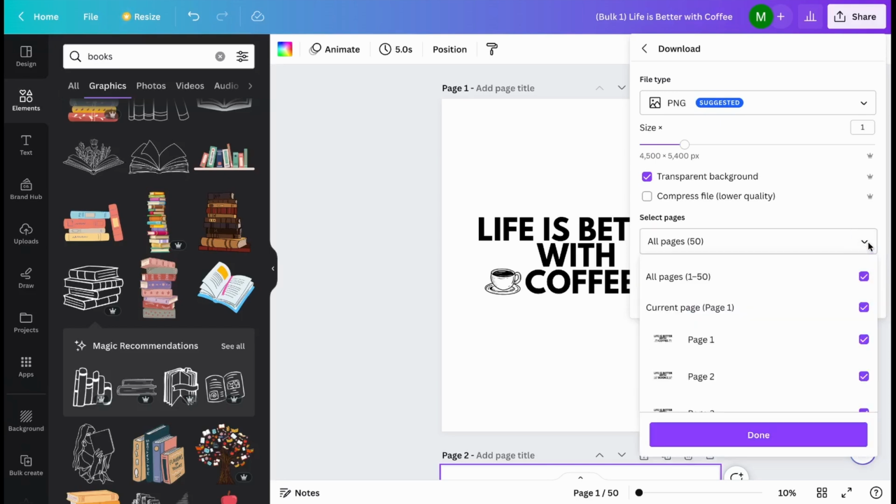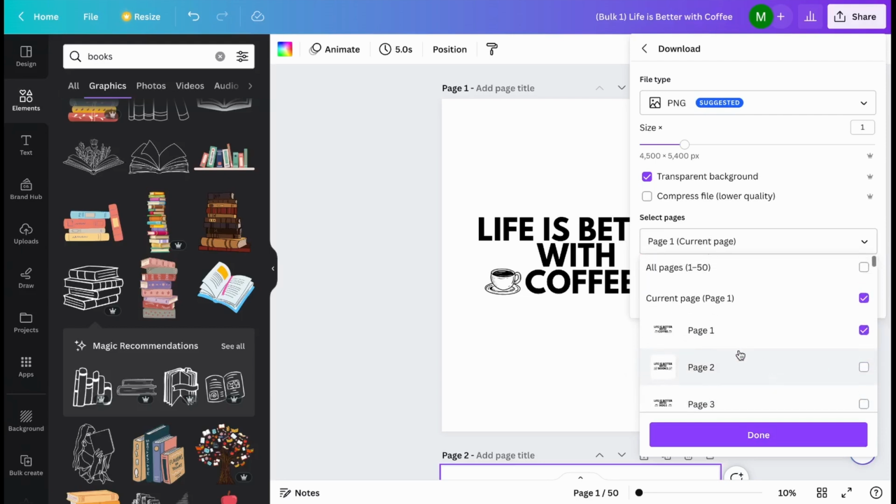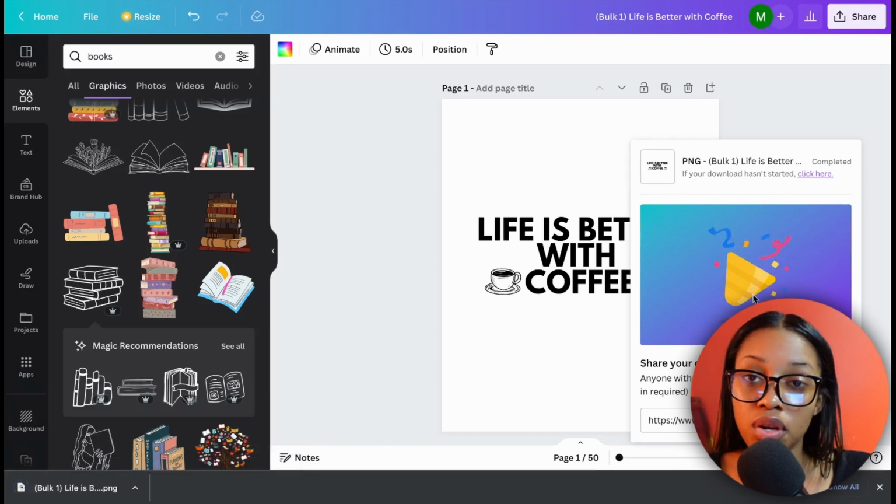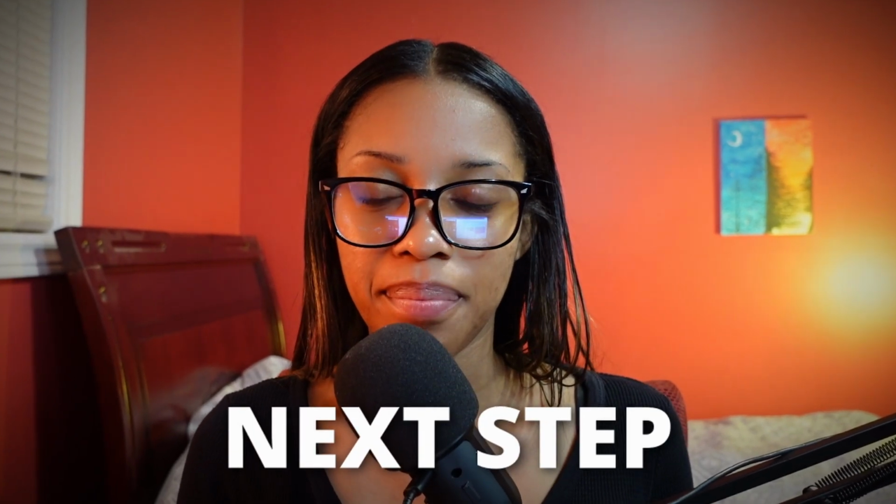or if you don't want to download all 50 right away, you can deselect all pages, and then you can click individually on the ones you want to download. So for example, if I only wanted to download page 1, I would click onto it, click done, and hit download, and now my designs are downloaded onto my computer so that we can move on to the next step. Now that you have the designs ready, it's time to put them on the clothing.